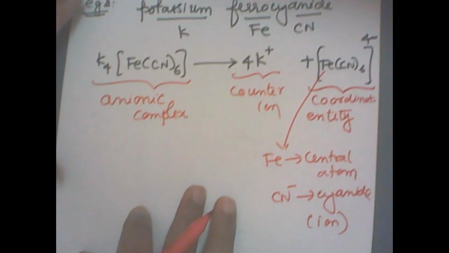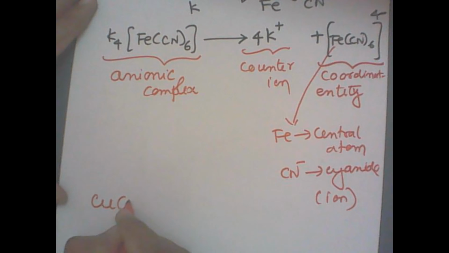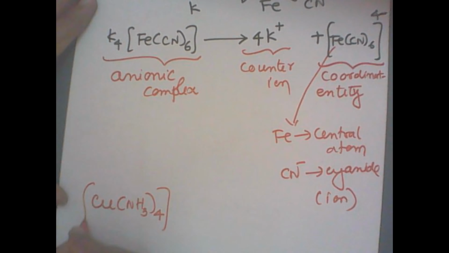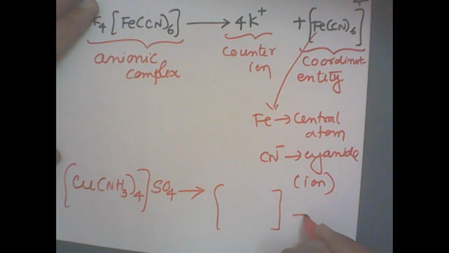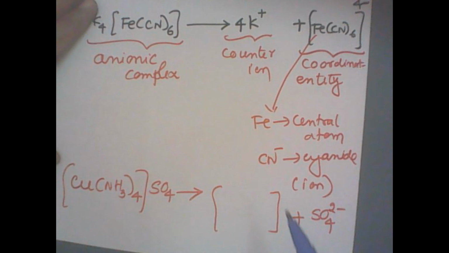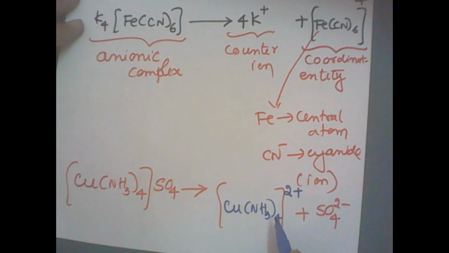Let me go back to the first example. We had cuprammonium sulfate, Cu(NH3)4 in the square bracket. Outside this square bracket we had sulfate, SO4. So this will give the coordination entity plus sulfate SO4 2 minus, correct? So total negative charge is -2, and total positive charge should be +2, right? The remaining part is Cu(NH3)4.